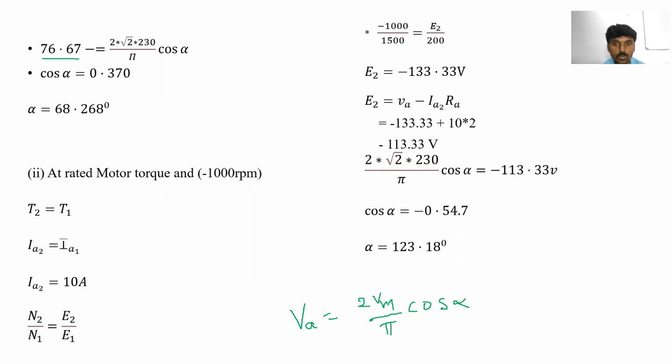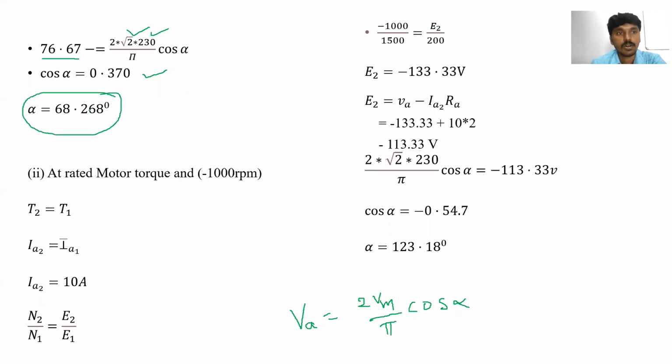That is equal to 2 into Vm, and Vm is nothing but root 2 into the supply voltage, divided by pi, into cos alpha. So from this equation, cos alpha is equal to 0.370, and alpha is equal to cos inverse of 0.370, which is 68.268 degrees.